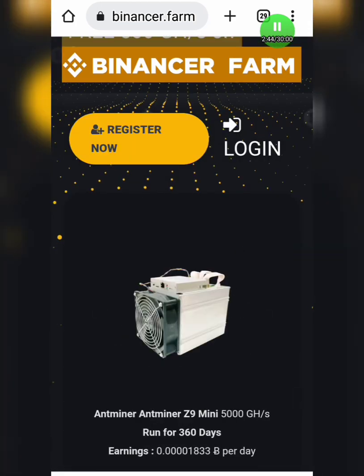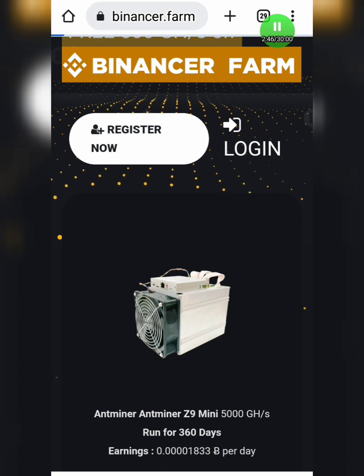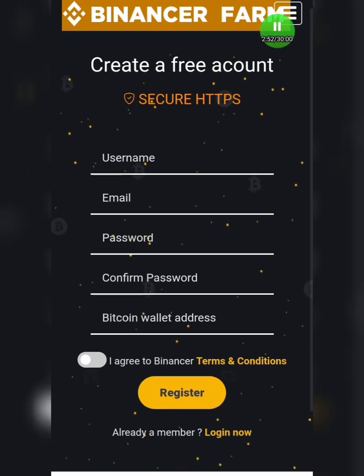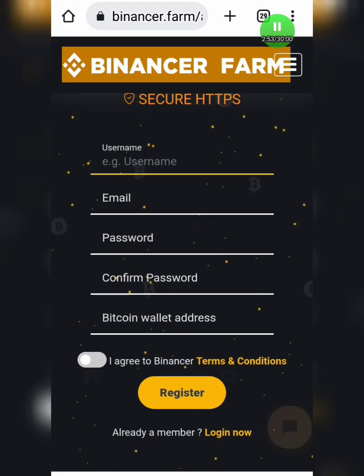So guys, when you're here for the first time, all you need to do is click on Register Now. When you click on it, it will bring you to a place that looks like this, and here they say create a free account. And guys, as I said earlier, we're going to do everything free. You're not going to pay any amount of money.